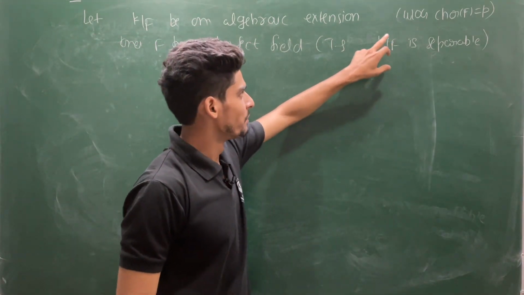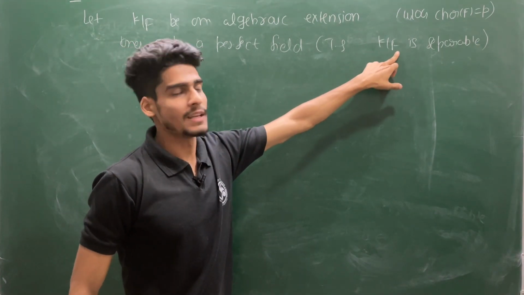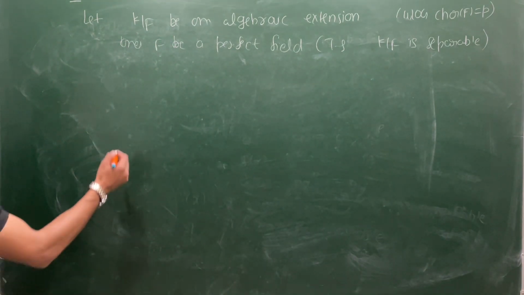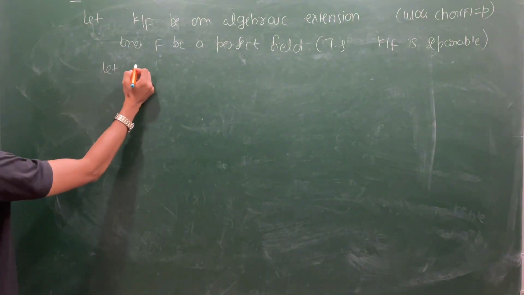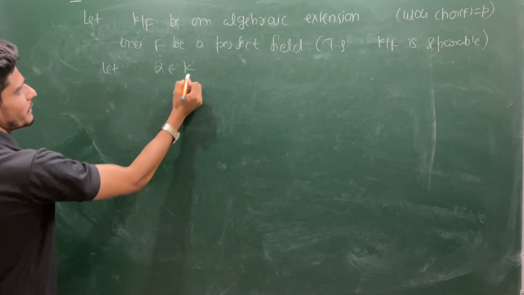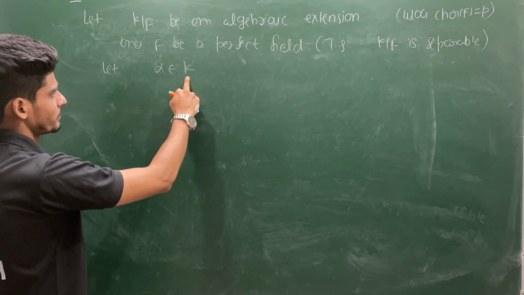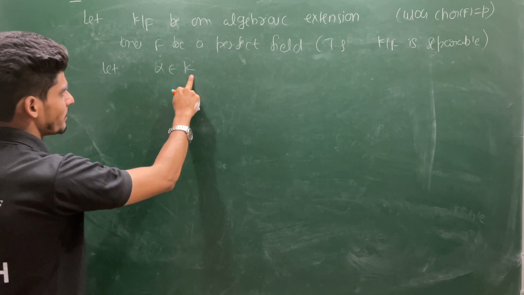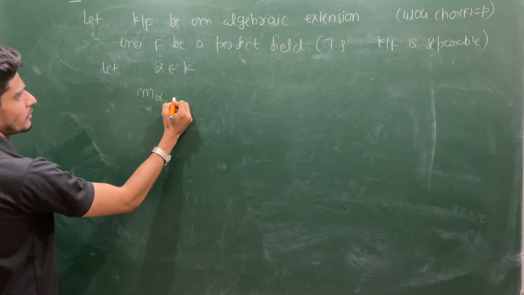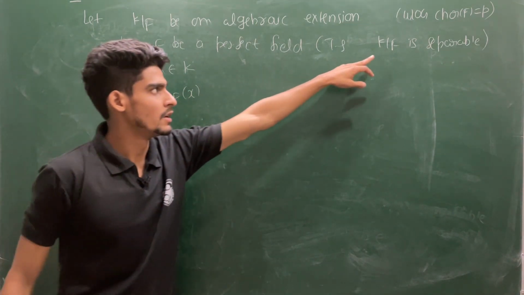To show this, what we need to show is that if I choose an arbitrary element of K, then I should be able to find a separable polynomial inside F containing alpha as a root. Let alpha be any arbitrary element of K, and K is algebraic over F. I choose the minimal polynomial of alpha over F, which definitely exists.